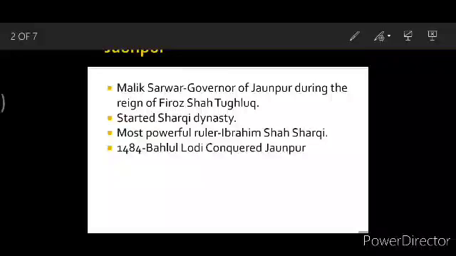Malik Sarwar was the governor during the reign of Firoz Shah Tughlaq. Then when Taimur invaded India, Malik Sarwar took advantage of the confusion which prevailed in India. Taimur was a very shrewd ruler. When he invaded India, he did a lot of destruction in Delhi, and taking advantage of all this confusion, he declared himself the independent ruler and founded the Sharki dynasty. The most powerful ruler of the Sharki dynasty was Ibrahim Shah Sharki. But in 1484, Behlul Lodi conquered Jaunpur.